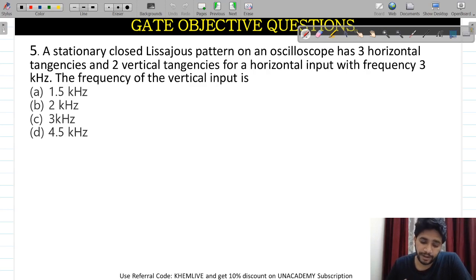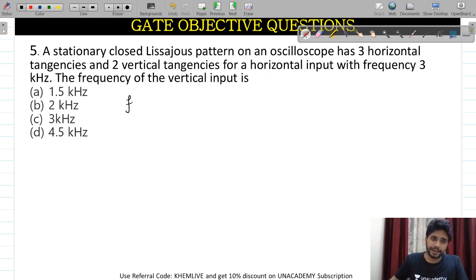First of all, this is a question from the oscilloscope, on frequency calculation. With the help of the number of tangents, we are finding the value of the vertical and horizontal inputs. It has two kinds of inputs, vertical input and horizontal input. So I am just writing this down.